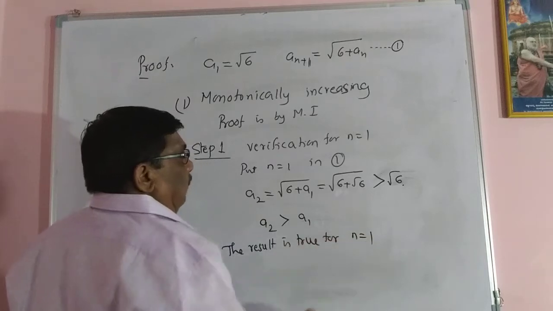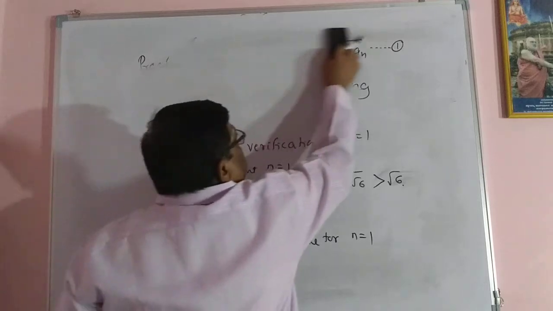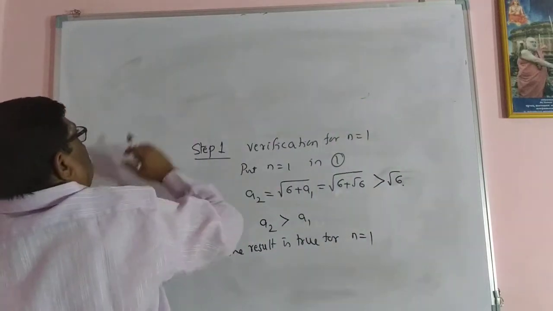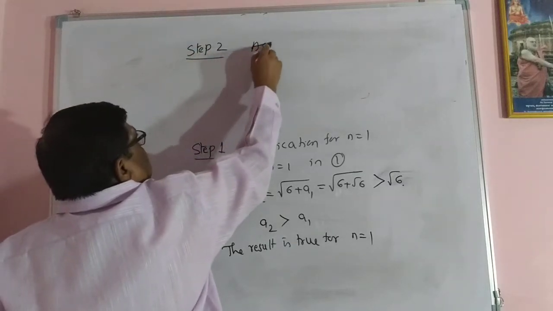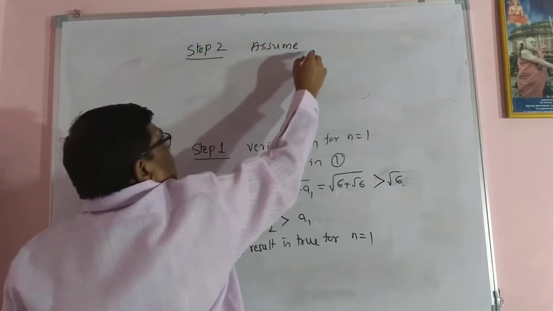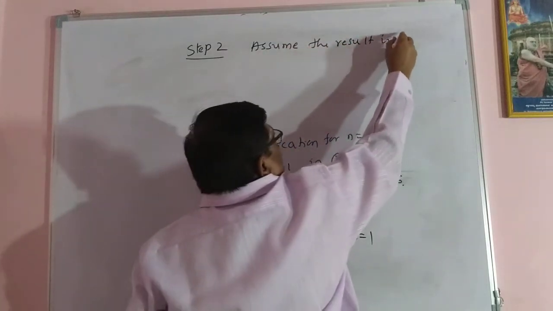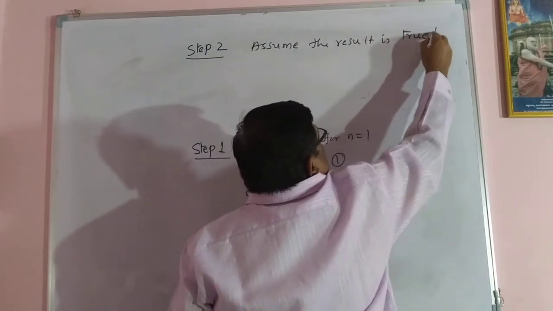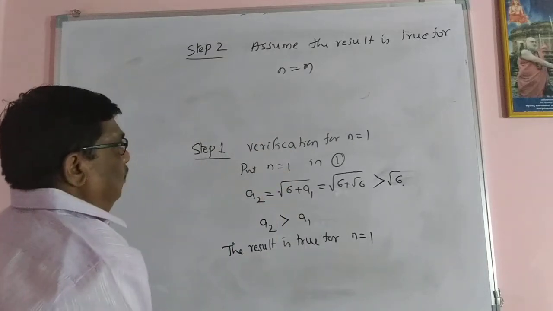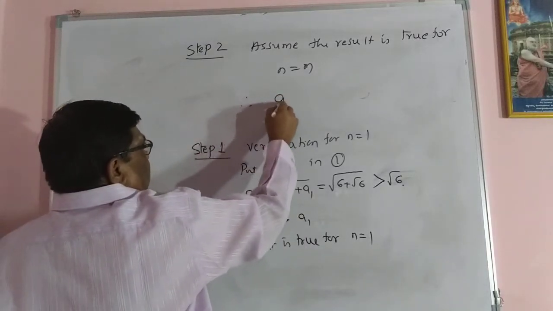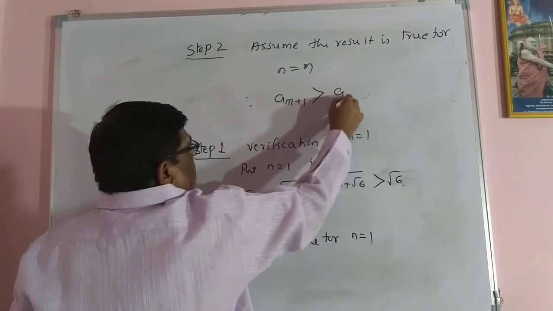n equal to 1. Step 2. Assume the result is true for n equal to m. Therefore, a(m+1) is greater than am.